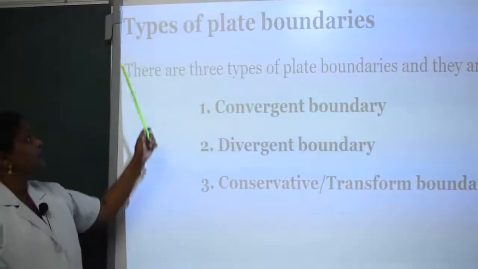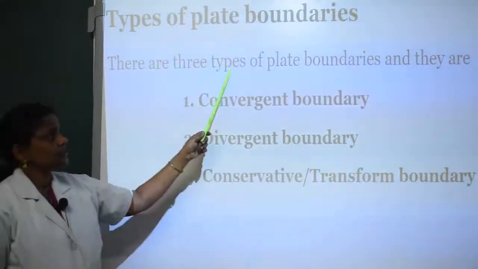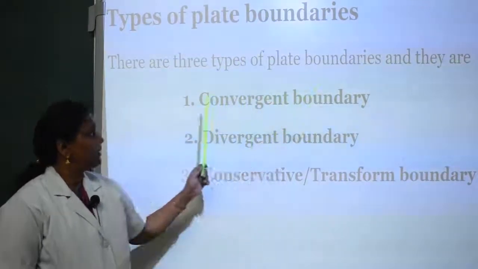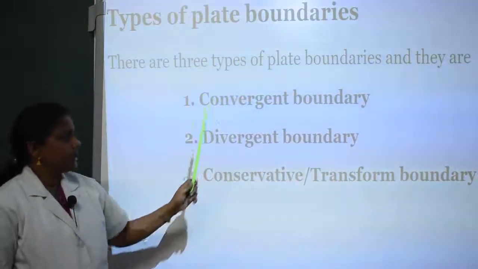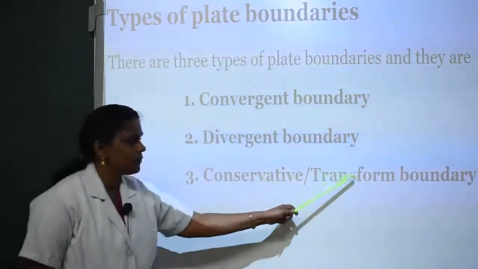Next topic is types of plate boundaries. There are three types of plate boundaries: convergent boundary, divergent boundary, and conservative or transform boundary.